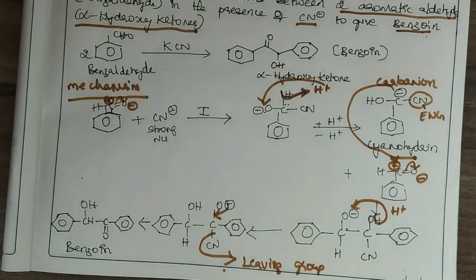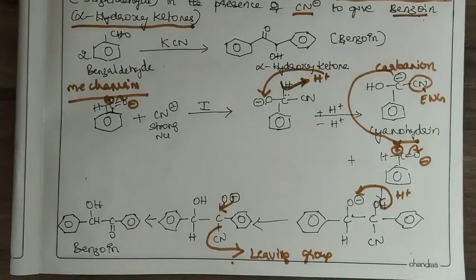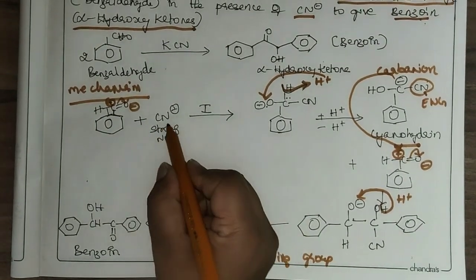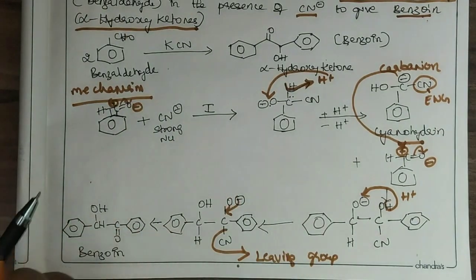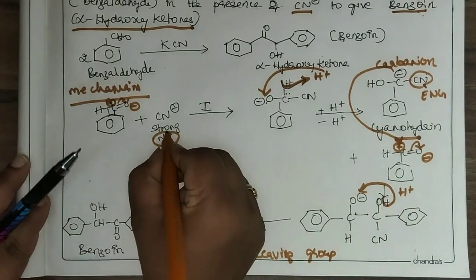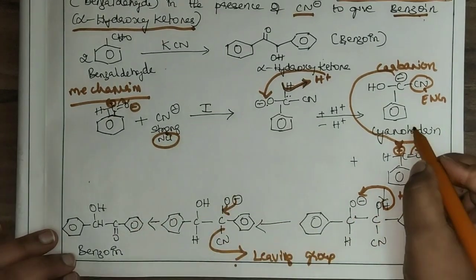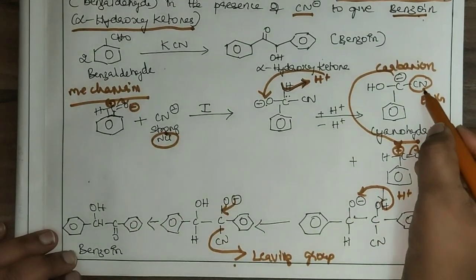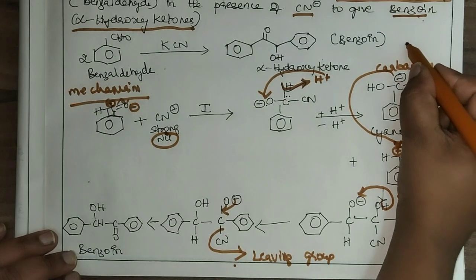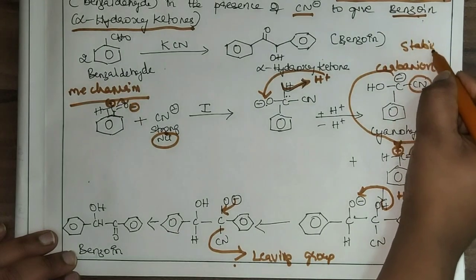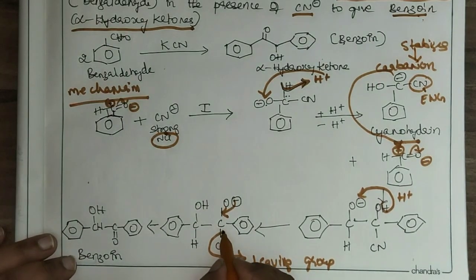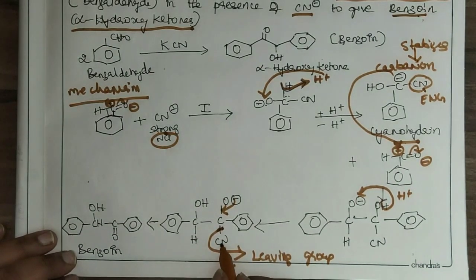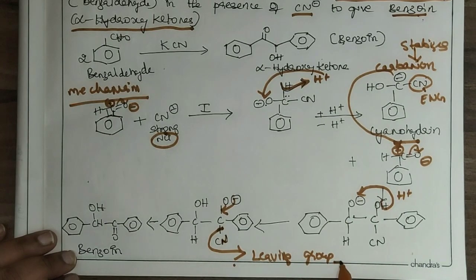So this is the product obtained from the benzoin condensation. In the first step, cyanide ion acts as a nucleophile. In the second step, cyanide ion acts as a stabilizing agent; it stabilizes the carbanion because cyanide is an electron withdrawing group. And in the last step, cyanide ion goes as a leaving group.